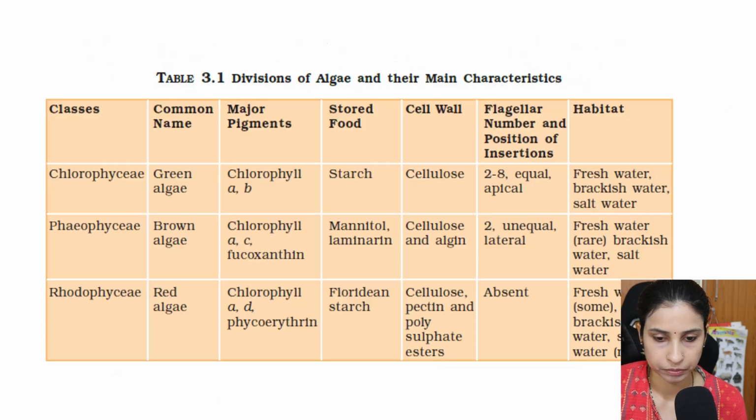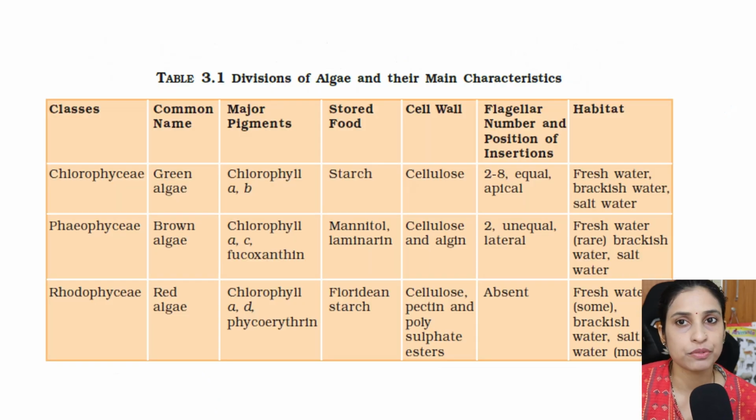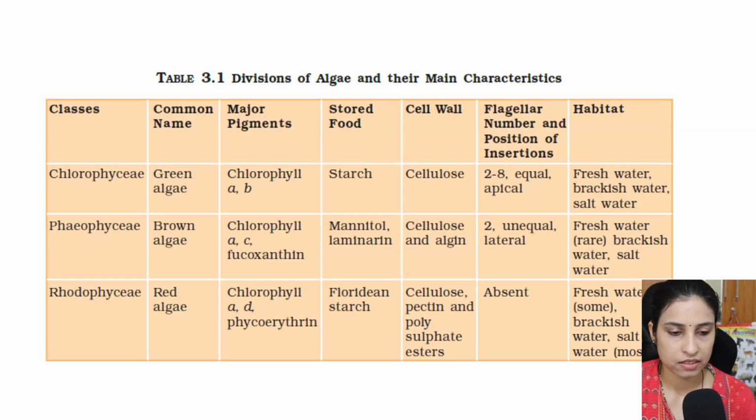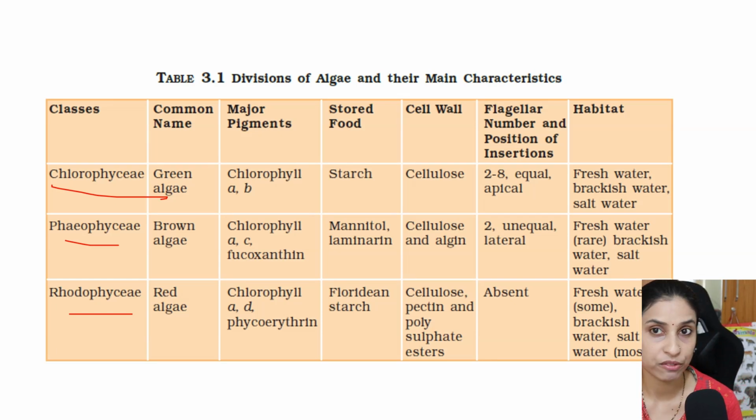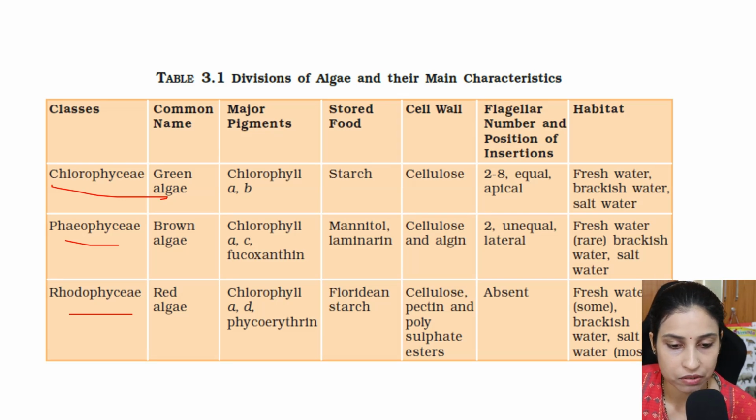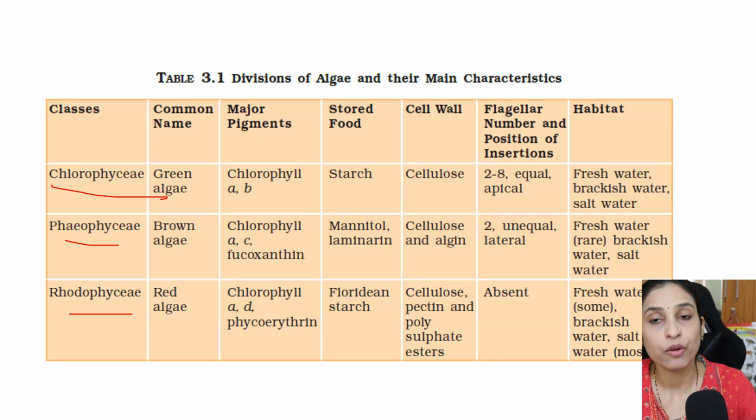Now I give you the complete distinguishing features of the three classes of algae, that is Chlorophyceae, Phaeophyceae and Rhodophyceae. Here the common names are green algae, brown algae and red algae. The major pigments are chlorophyll A and B in Chlorophyceae, chlorophyll A, C and fucoxanthin in Phaeophyceae, and chlorophyll A, D and phycoerythrin in red algae. Then stored food is also different. In Chlorophyceae we see starch and protein, in Phaeophyceae it is mannitol and laminarin, and in Rhodophyceae it is floridean starch.